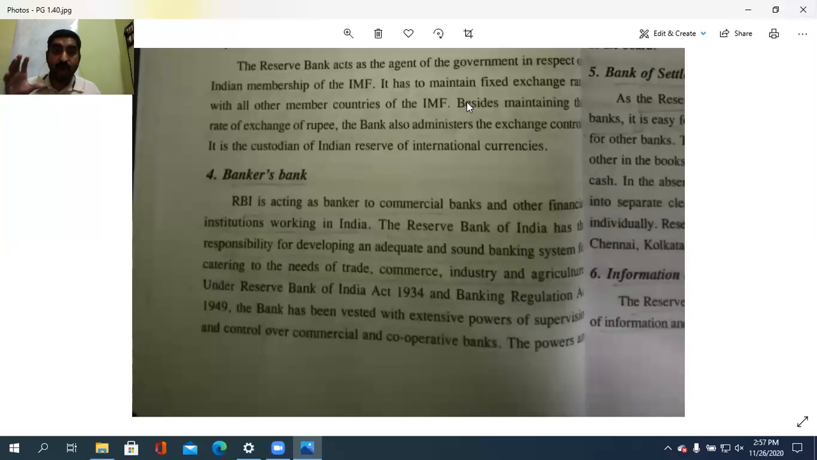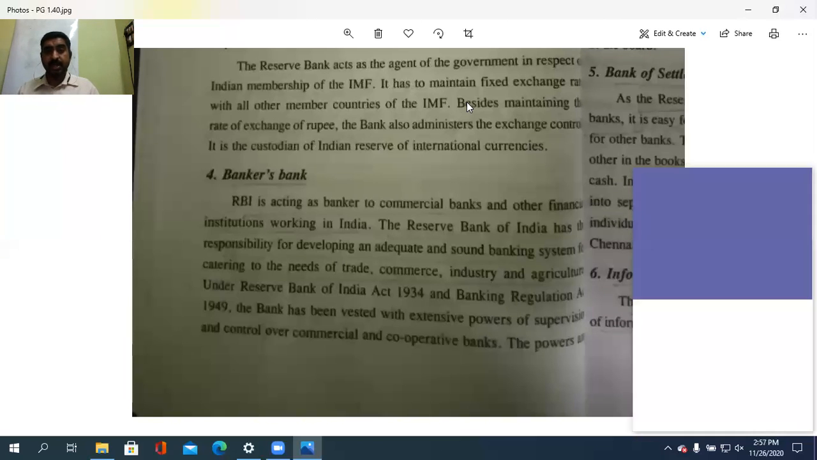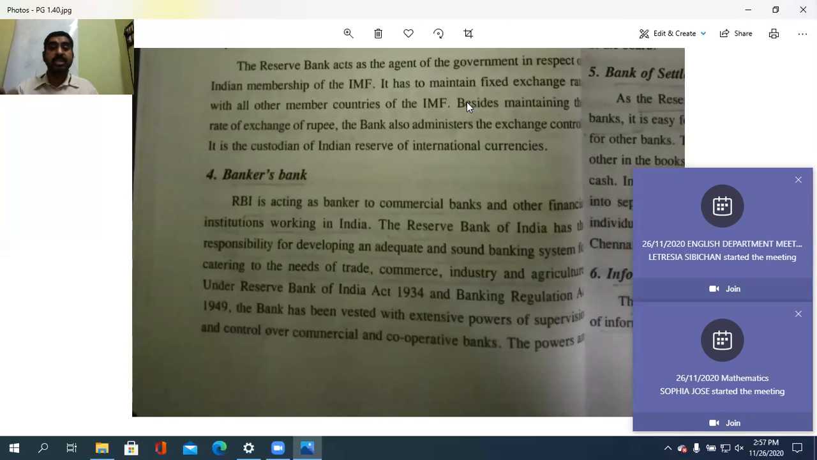Banking system development: RBI has the power to do so. RBI has the responsibility for developing an adequate and sound banking system for catering to the needs of trade, industry, commerce, and agriculture, wherever the sector is, meeting the requirements of these areas. It helps in giving loans to trading activities, commerce, industry, and also agriculturists.